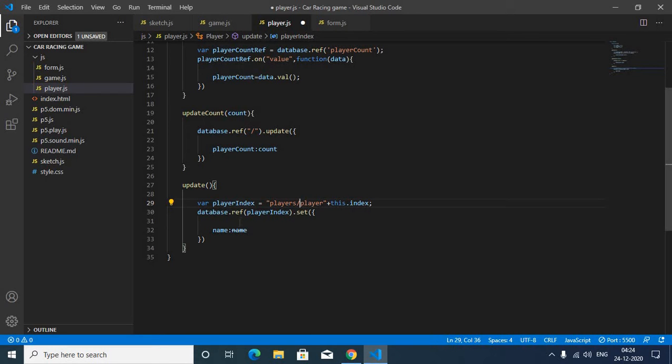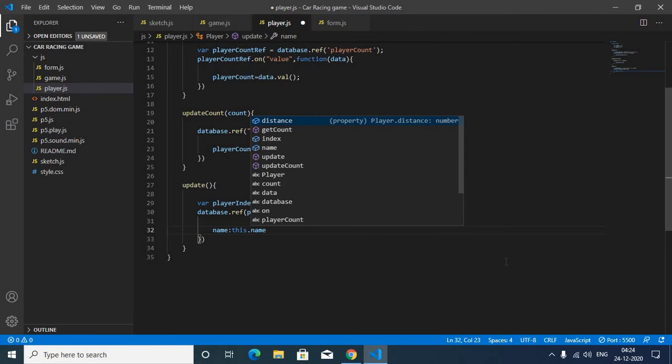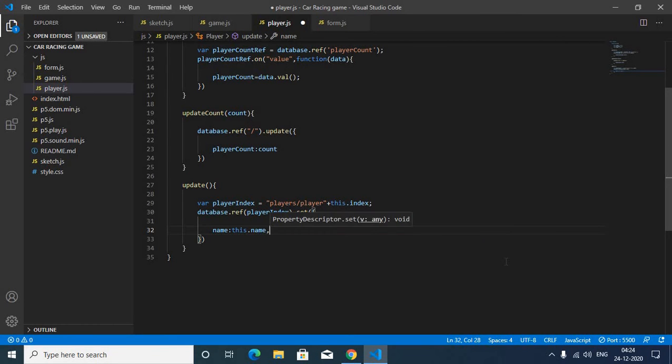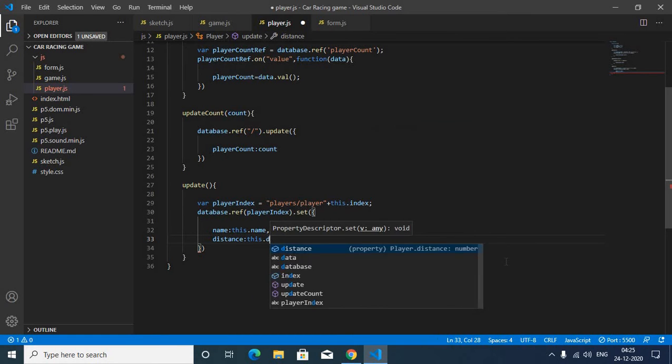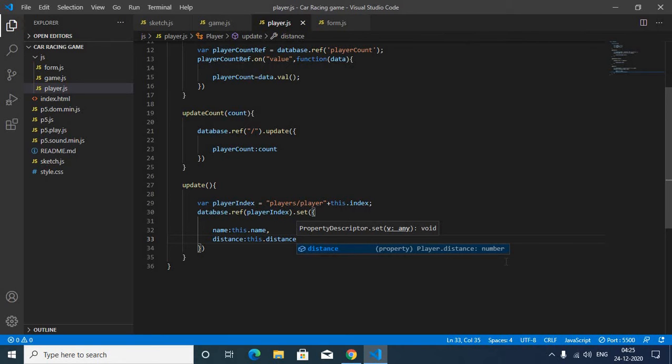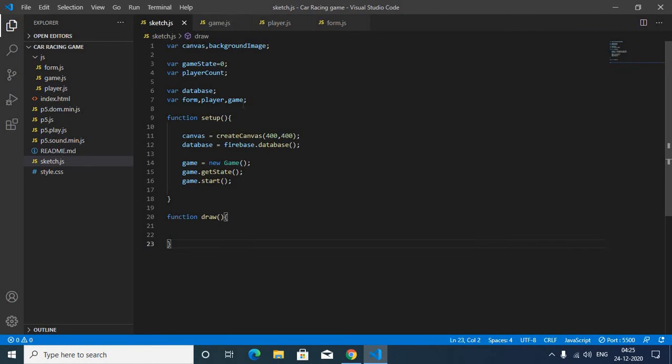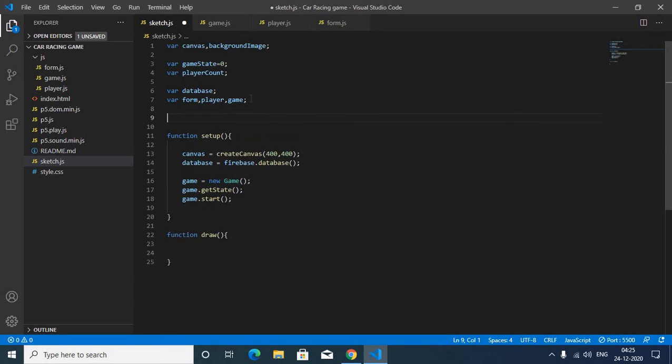Here you can see the name was cancelled, so instead of name you have to use this.name. Then put a comma and distance colon this.distance. Save it and come to sketch.js.